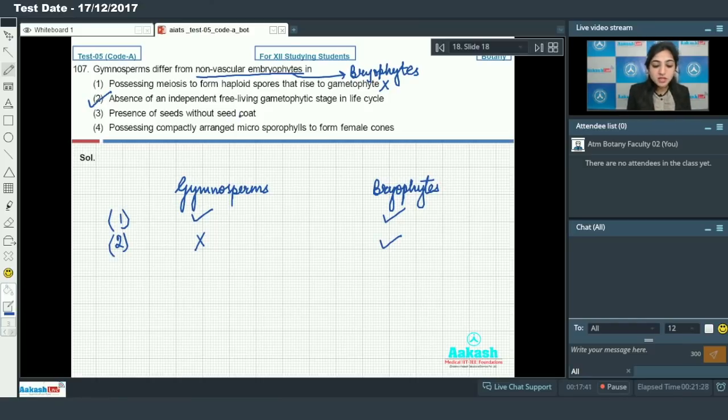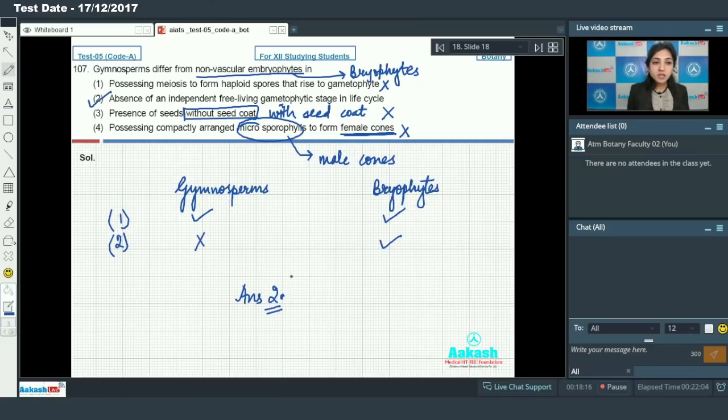Presence of seeds without seed coat. Gymnosperms do not have seeds without seed coat, they are with seed coat. So this feature is incorrect. Gymnosperms possess compactly arranged microsporophylls to form female cones. Microsporophylls form male cones and megasporophylls form female cones. So this is an incorrect statement. So by this, the answer to this question is option number 2.